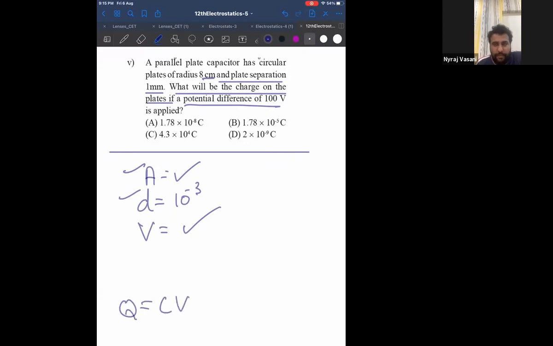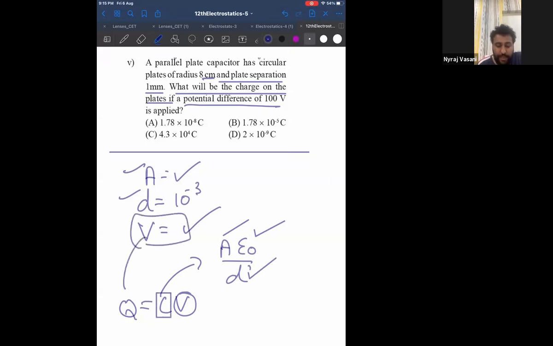Can I say this is the formula? In that V is given, can I say C can be found out by A epsilon naught by D? A is given indirectly, epsilon naught you're supposed to know. D is given in the question. From there I can get C. That if I multiply with V, can I say I will get the charge? So tell me, which option do you think will be the answer? That is the question for you to solve. Start.